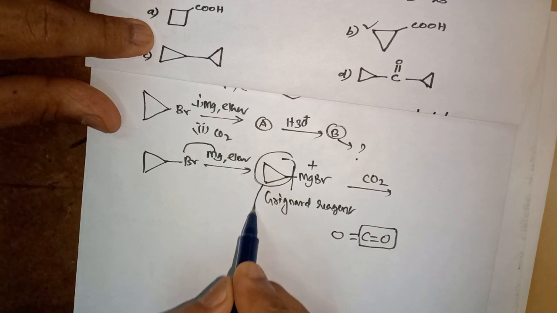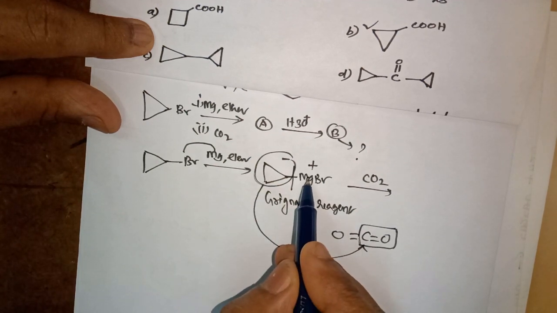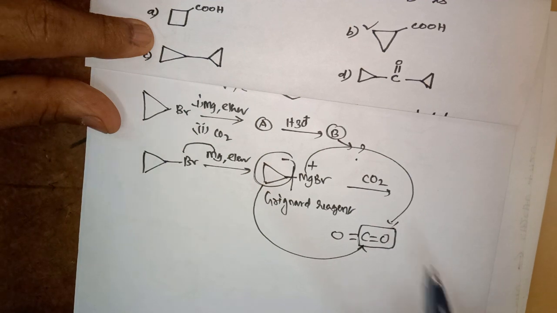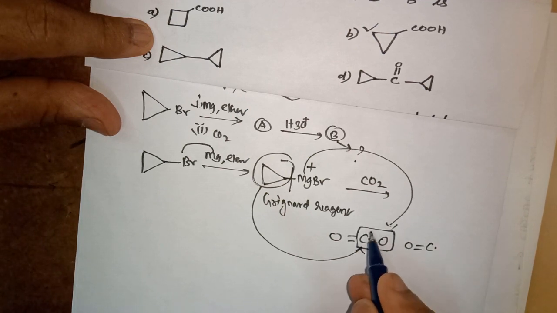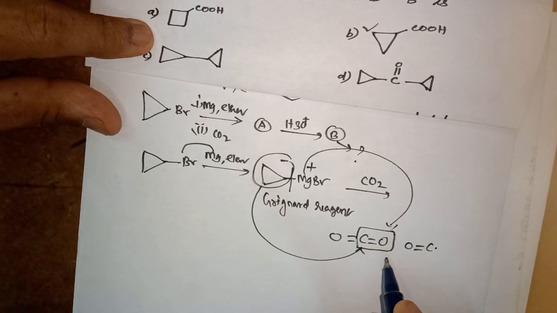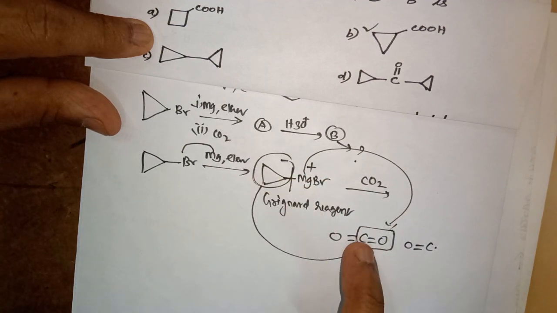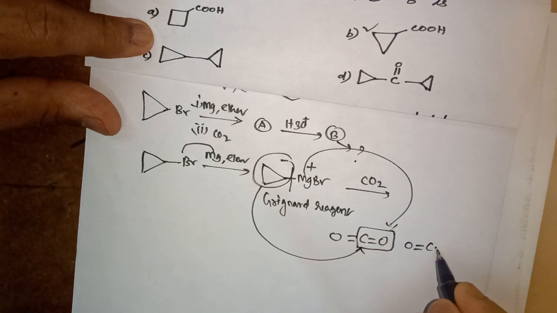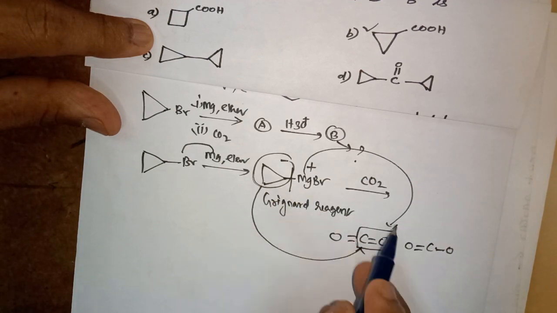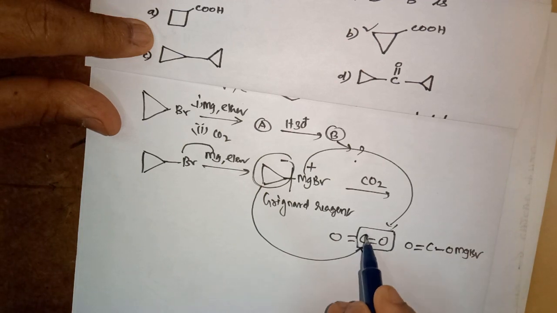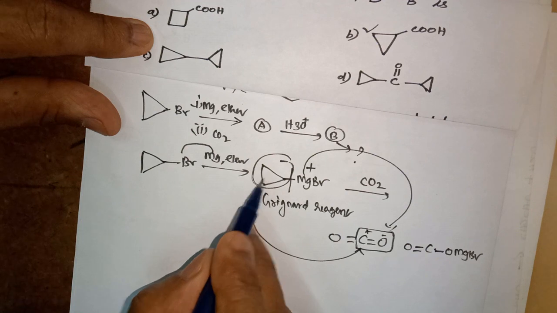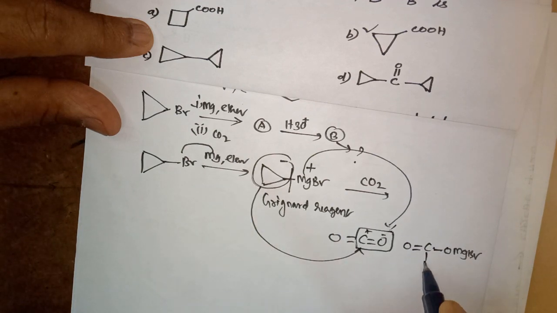The nucleophile adds to carbon dioxide, which is an electrophile. Here, the negative part adds to carbon, and the MgBr part adds to oxygen. The double bond remains the same, no change. I put a box here because this is the reactive site. When two things are added across it, the double bond breaks into a single bond. So on this side it is O, MgBr adds to this negative part. Here carbon is plus, and this is minus, so this minus adds to carbon. This is the propyl group.